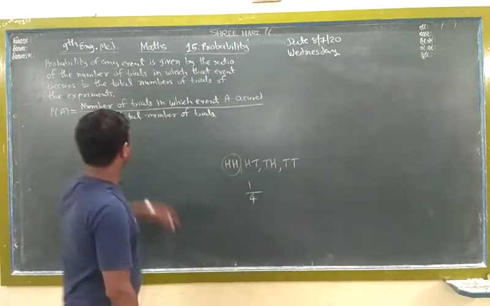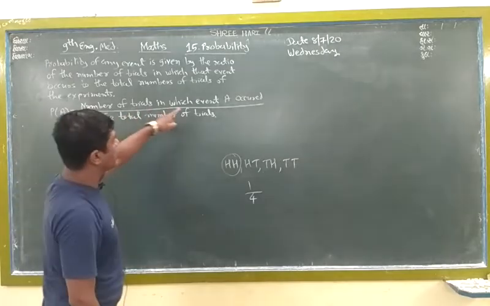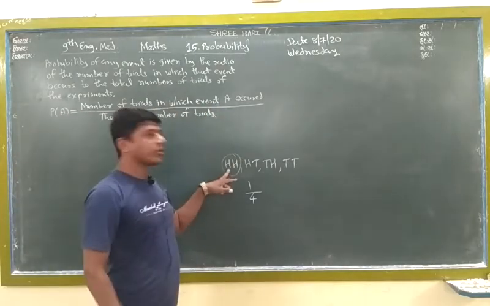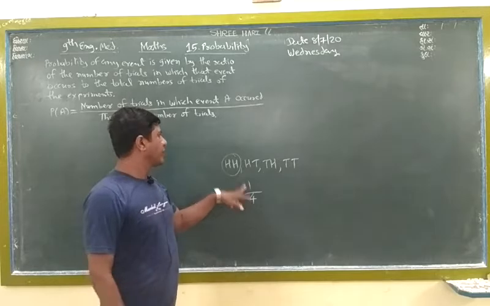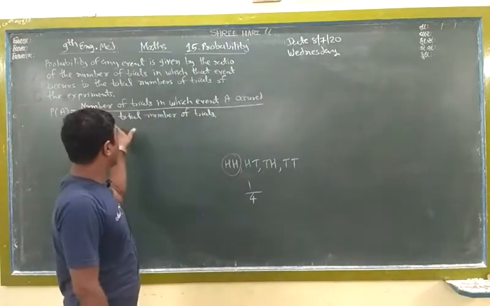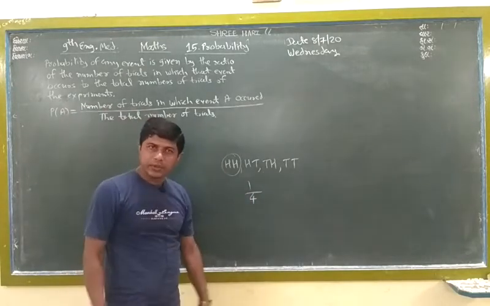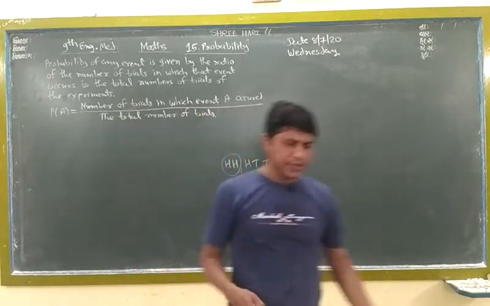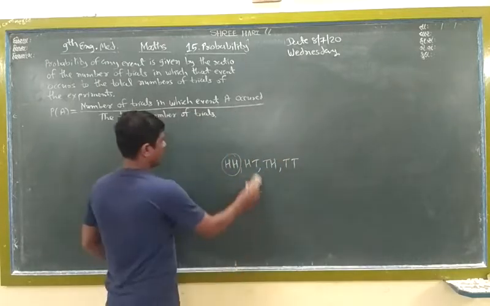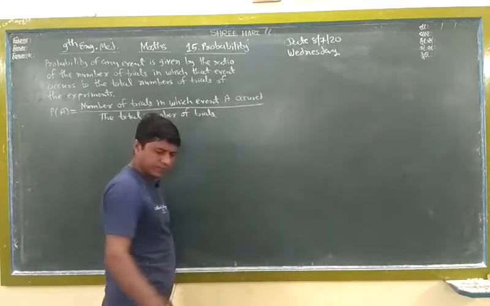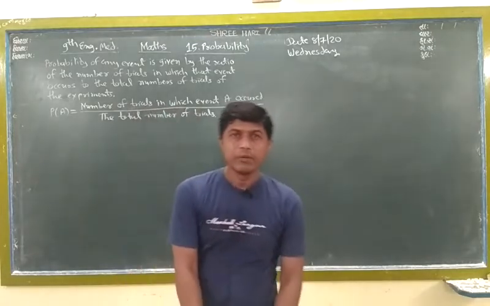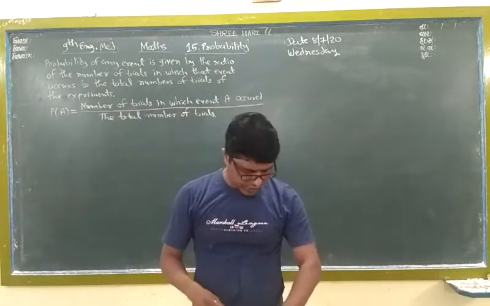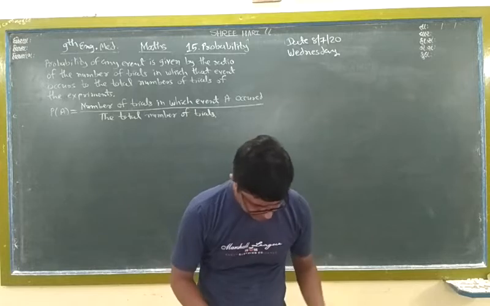So here, the number of trials in which event A occurs. Suppose we want 2 heads, so one occurs here. Total 4, so 1 by 4. This is the probability. Okay, now we start the questions. Exercise 15.1, question number 1.